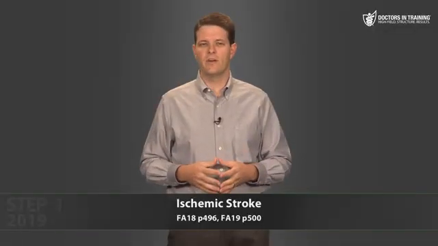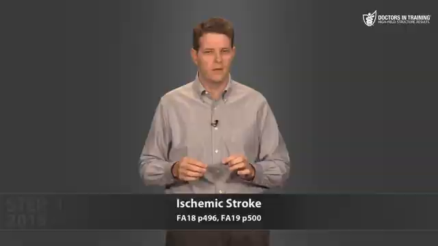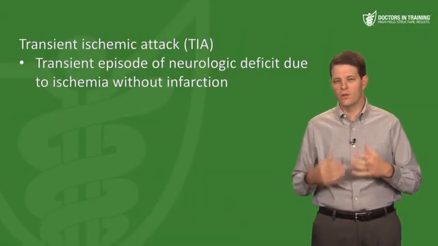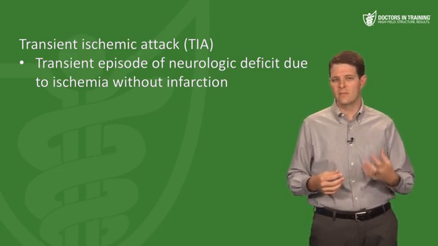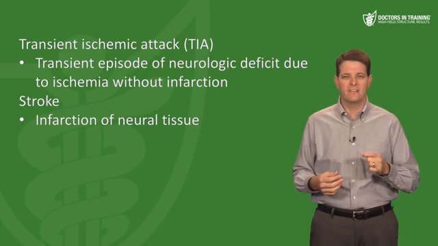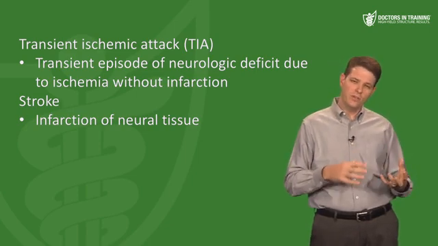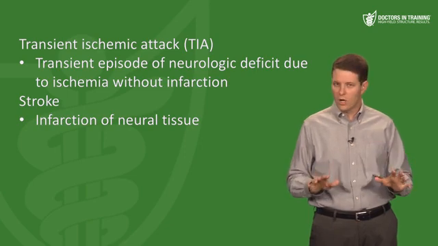An ischemic stroke is defined by the presence of infarction of the neural tissue. You have to have infarction. Now, if there's a transient episode of neurologic deficit due to ischemia without infarction, we call that a transient ischemic attack, or a TIA. But if there's infarction of the neural tissue, that's an acute ischemic stroke. And we used to define TIA and stroke based on the duration of the patient's symptoms. That's no longer the case.